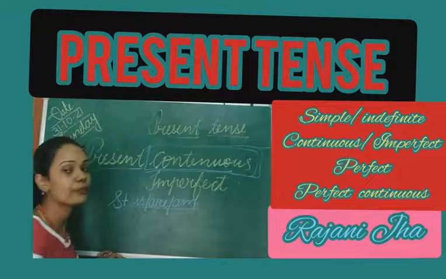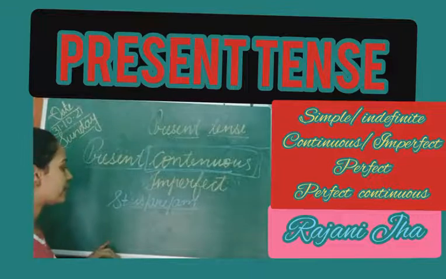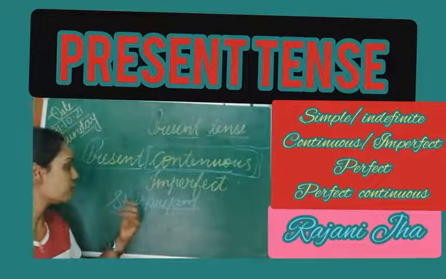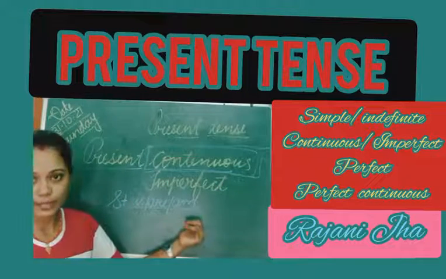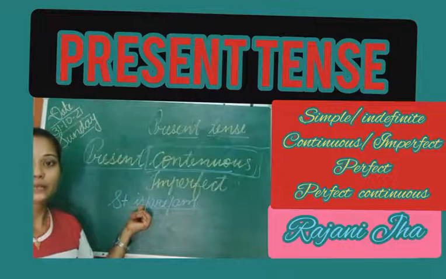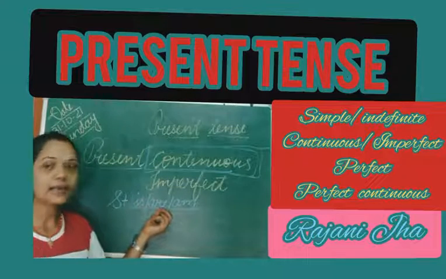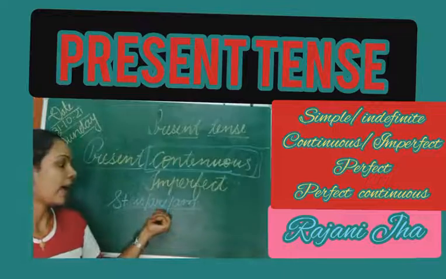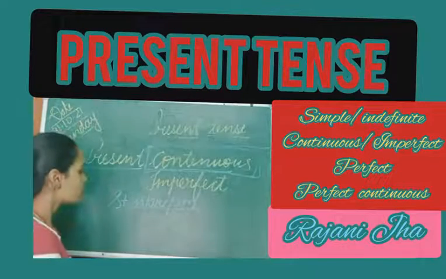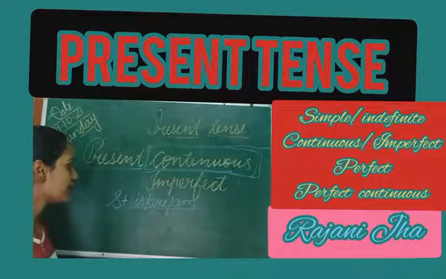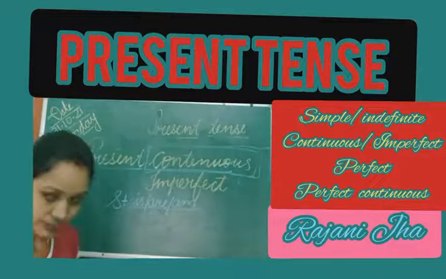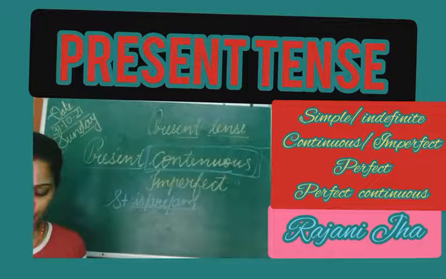So these are helping verbs. It takes helping verbs, that is, is, are, am, and I hope I don't need to explain where to use is, where to use are, and where to use am. It also depends on the subject. We know that third person singular number takes is. We know that are is used with plural subjects, and we know that am is used with I, that is an exception. Okay, so this is: subject plus is, are, am, and then we have what?